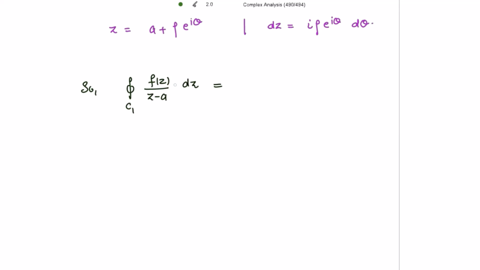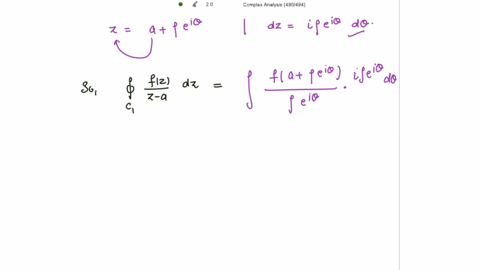So the integral of f(z) by z minus a over C1 will be equal to the integral of f, I'm writing the value of z to be a plus rho e^(iθ), divided by z minus a. If I take a to the other side, I get this to be rho e^(iθ), right? And dz will be this, that is i rho e^(iθ) dθ, and the limits will be from 0 to 2π for the circle, right?